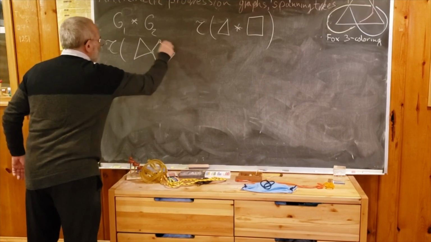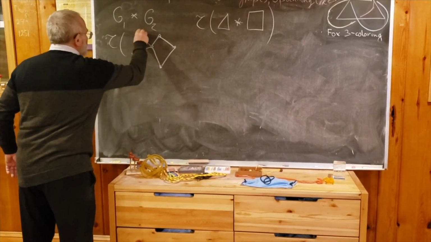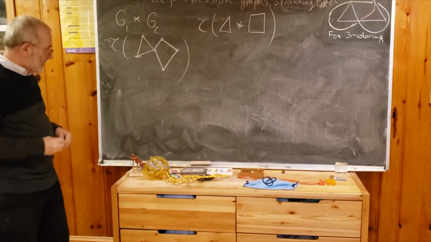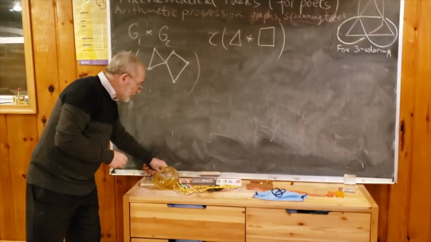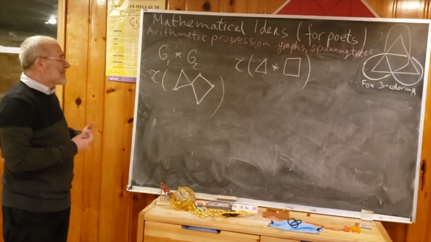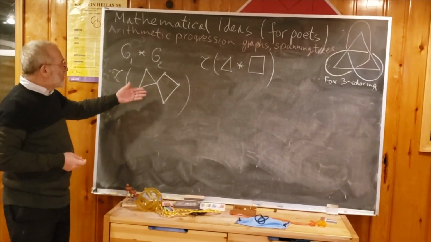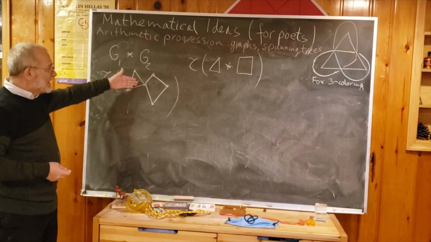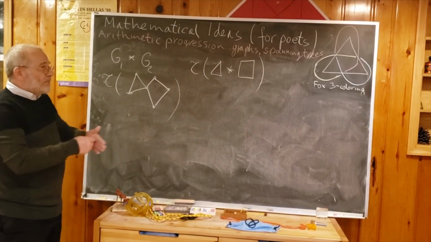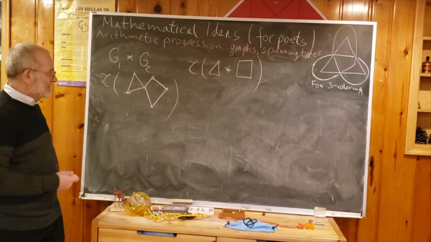Maybe I will use this picture because we have to have some fixed picture in mind. So we try to find all spanning trees of such graph. So to find all of them, we have to somehow organize them. And really this organization will show us the formula. Because what I will do, I will fix spanning tree here, and then put all possibilities here. And build the table of such spanning trees.